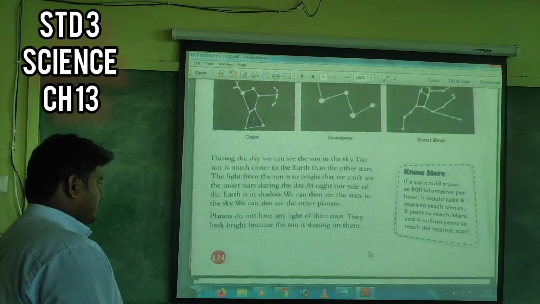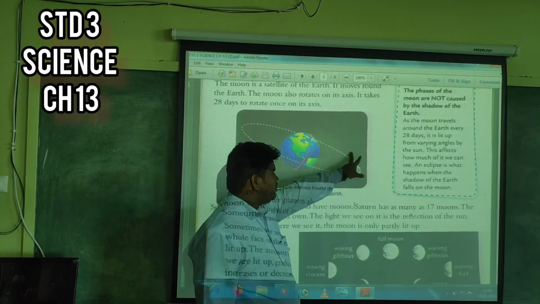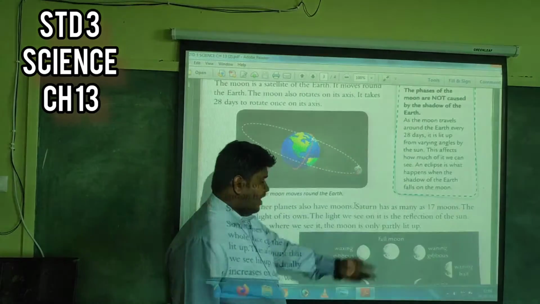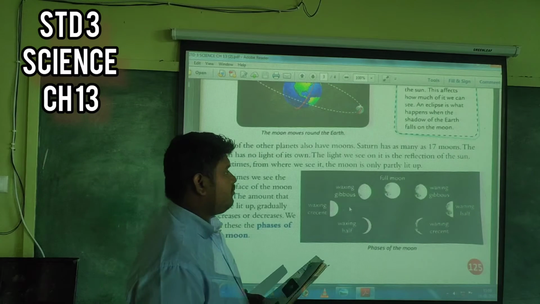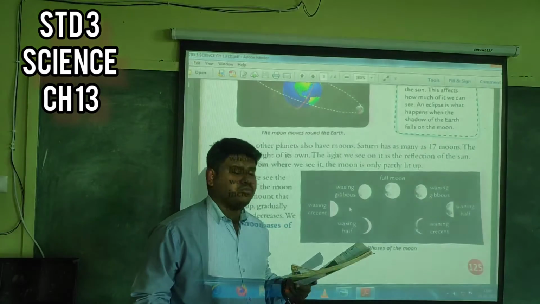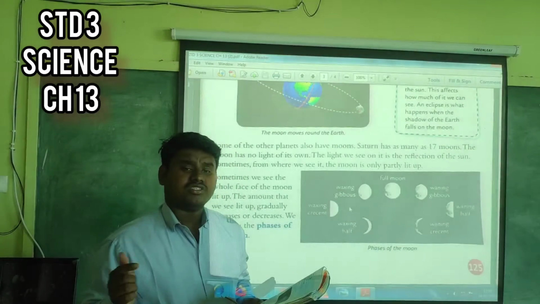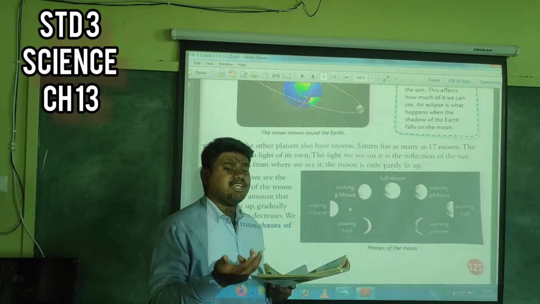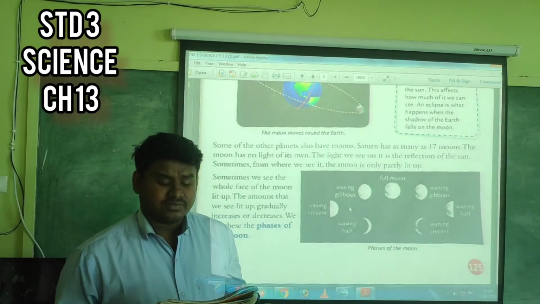So here is Earth, and the moon is also revolving around the earth. Some of the other planets also have moons. Saturn has as many as 17 moons. The moon has no light of its own; satellites or moons have no light of their own. We see the moon at night because of the sun only. They get the sunlight, and the light we see on the moon is the reflection of the sun.